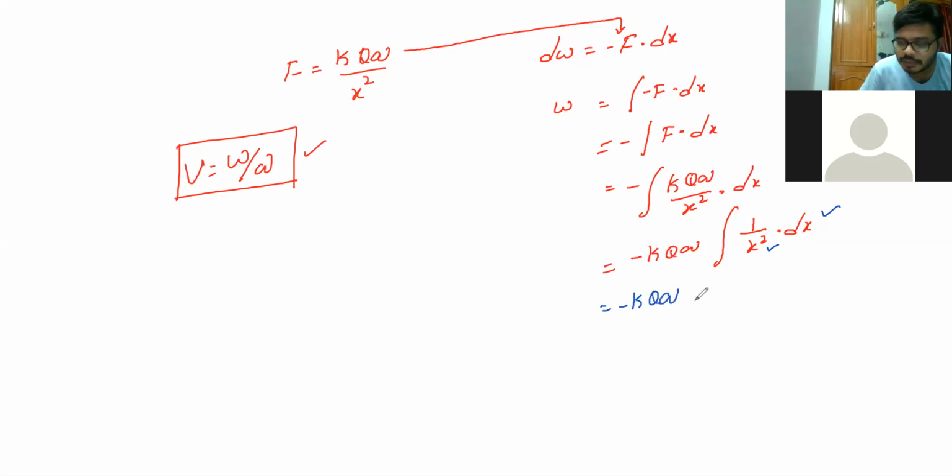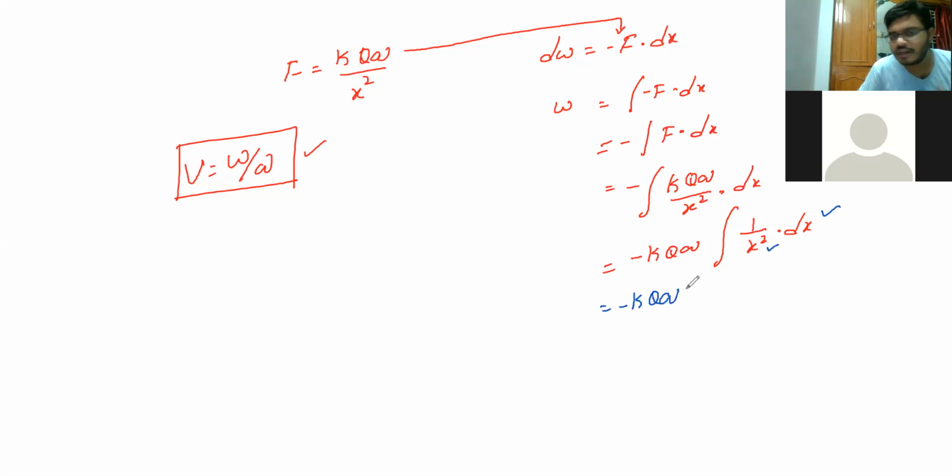Yes, ma'am, please. How did the K, Q, q come out of the integration, sir? This is your constant, I told you, right? When you're integrating the same function, like x and x, if both are the same function, then only we have to do the integration for that function alone. Other things are constants. Okay, sir. So we can remove those constant terms.